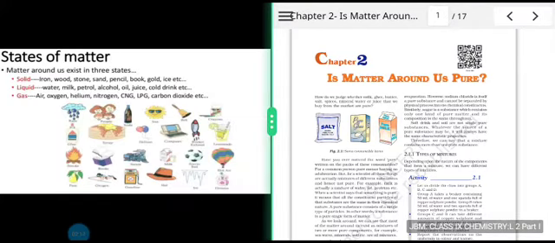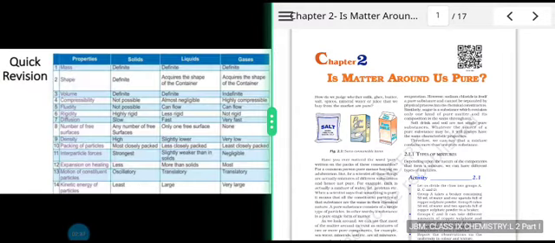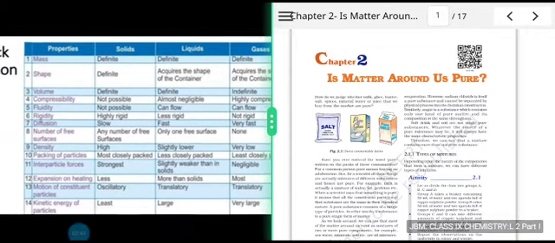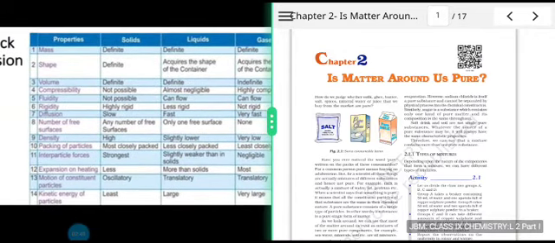So matter around us exists in three states: solid, liquid and gas. We have seen that in solids the particles are tightly packed. In liquids there is a little bit of space between the particles, and in gases the particles are widely spaced. The picture also gives you several examples of these three states of matter. So very quickly, we can see the properties of each state of matter.